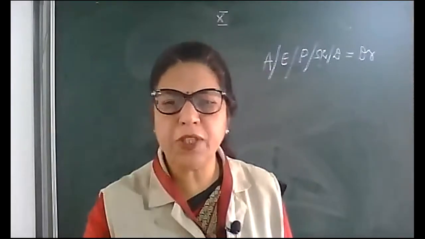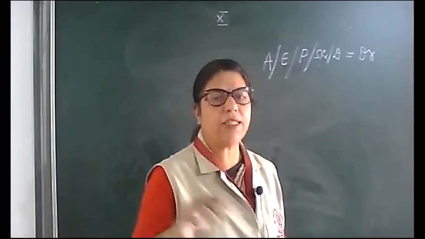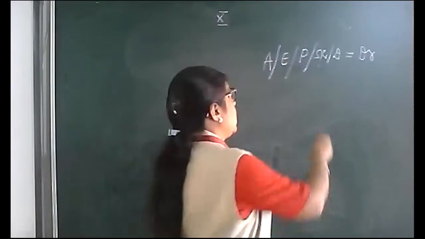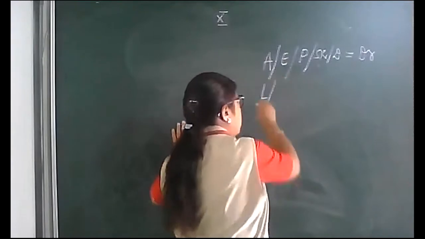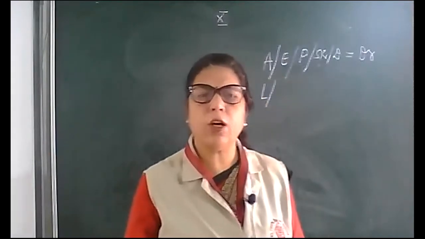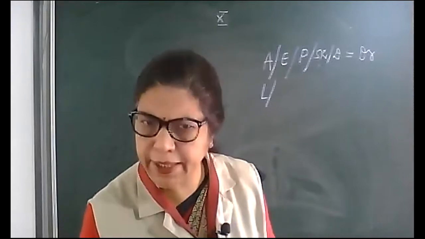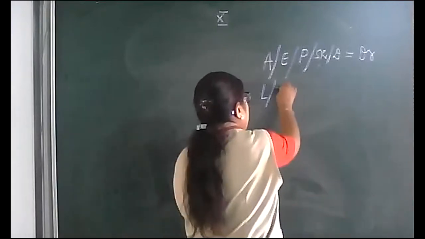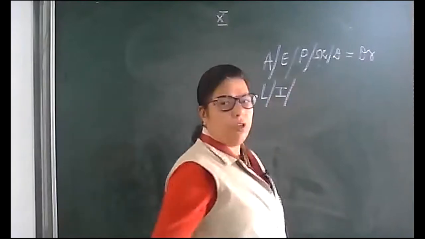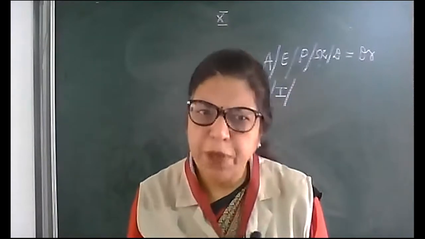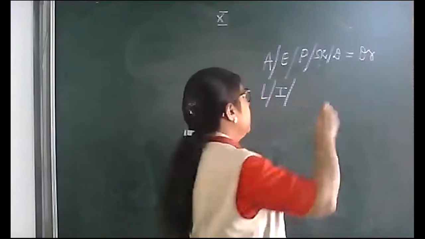What is the opposite of asset? It is the easiest way to learn. Assets' opposite is liabilities. What is the opposite of expenditure and losses? Income and gain. What is the opposite of purchase? That is sales.